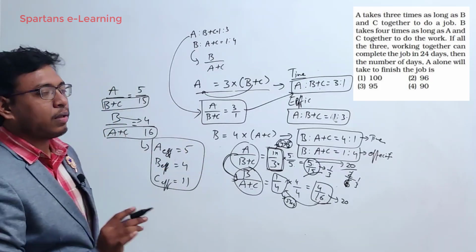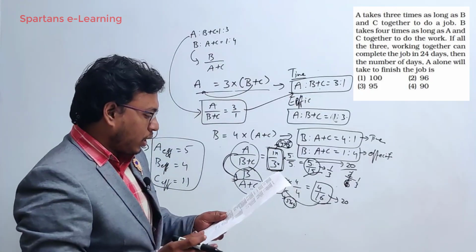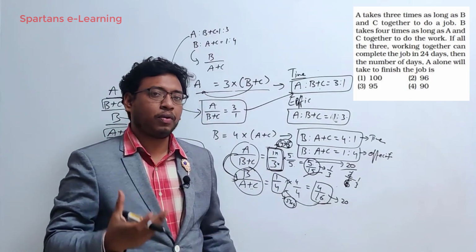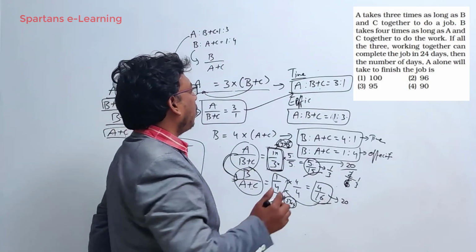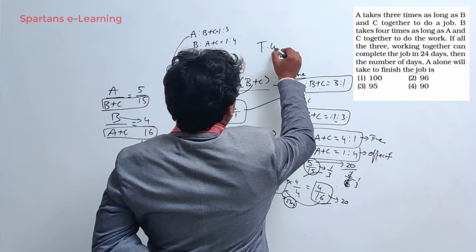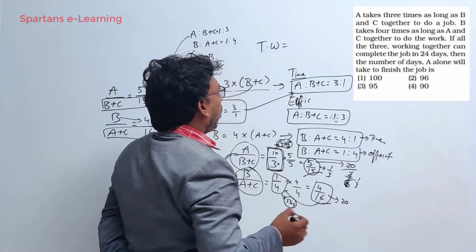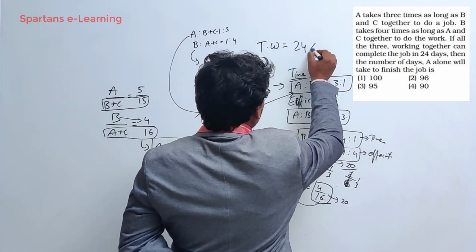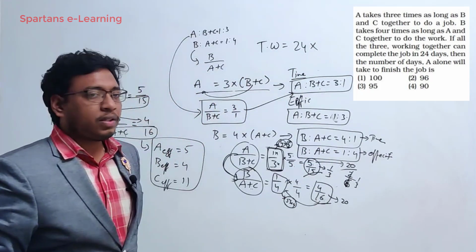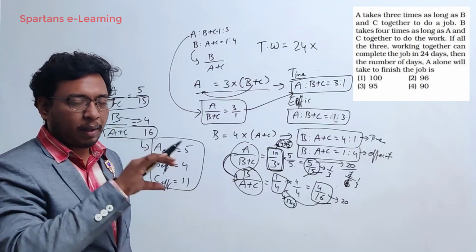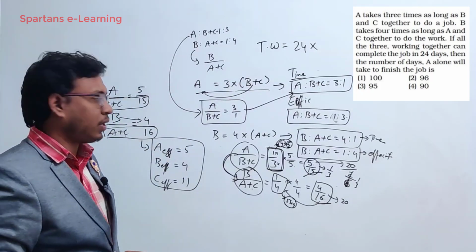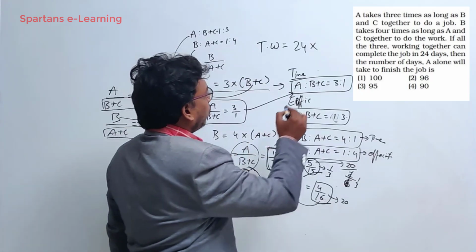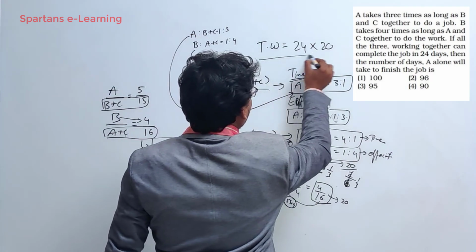Done? Okay, done. Now, one more crucial information given in the question is, if all the 3 working together, they complete the work in 24 days. Now, what is the total work I can assume here? What is the total work here? All these 3 people working for 24 days. So, 24 days into their combined efficiency. Why? Because total work will be total number of days into total efficiency, right? Total efficiency, if you add them, you will get 20 here. So, 20. This is the total work.